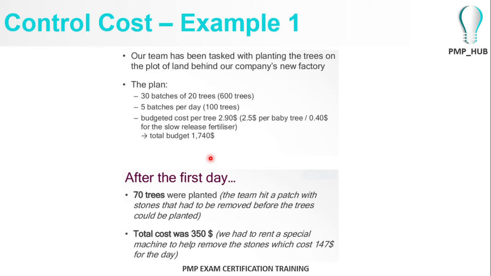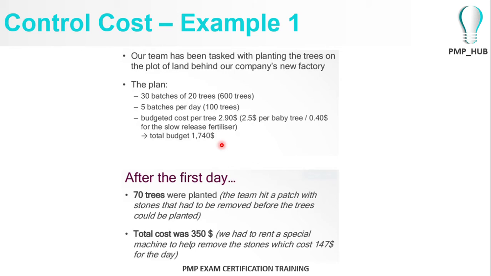So, say you're in a tree planting campaign. There are 600 trees, 30 batches of 20 trees. So one batch is 20 trees, and you plant 5 batches per day. That means 20 trees into 5 batches, 100 trees per day. And your cost is $2.9 per tree. That is, the cost of a tree is $2.5, and then there is a fertilizer cost of 0.4, so it's 2.9.